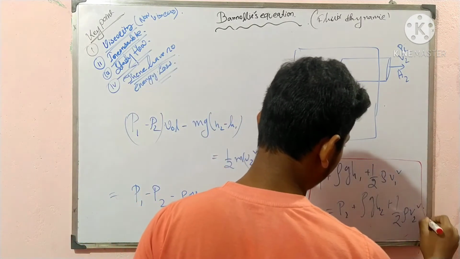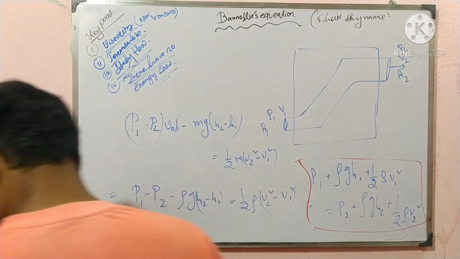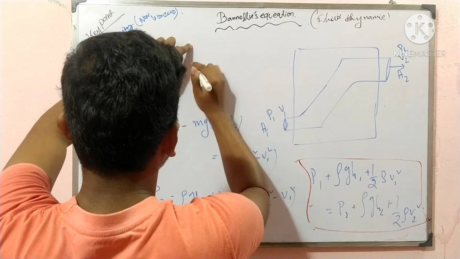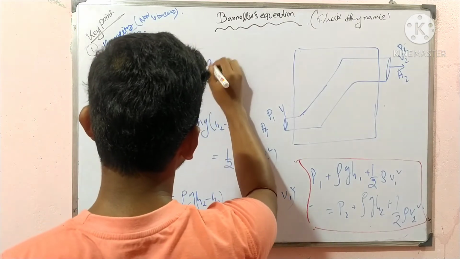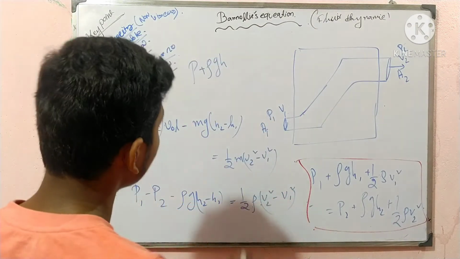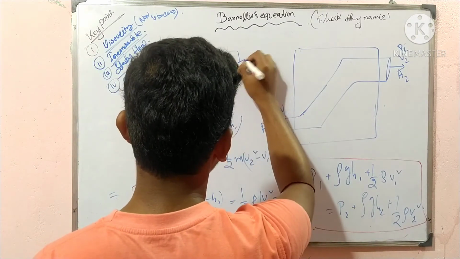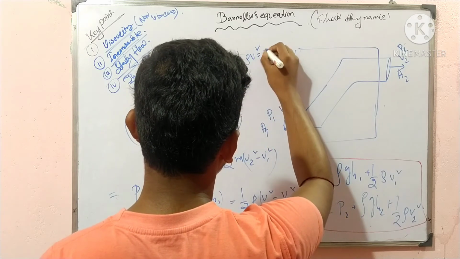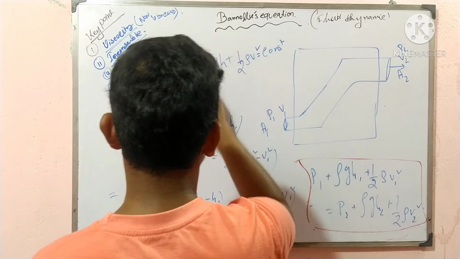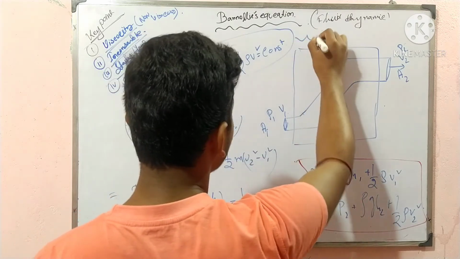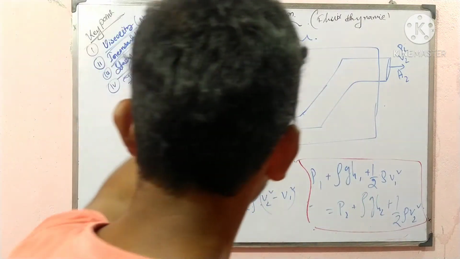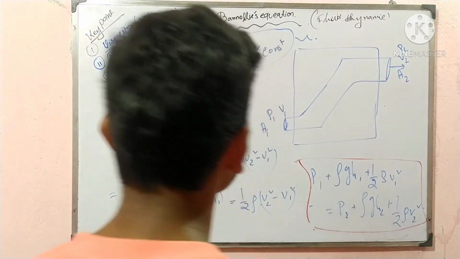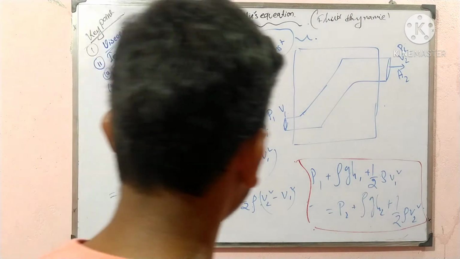That is our Bernoulli's equation, and we can say that the sum of the total energies is constant. The sum of the three energies at a point is always constant. That is Bernoulli's equation, and that is its derivation.